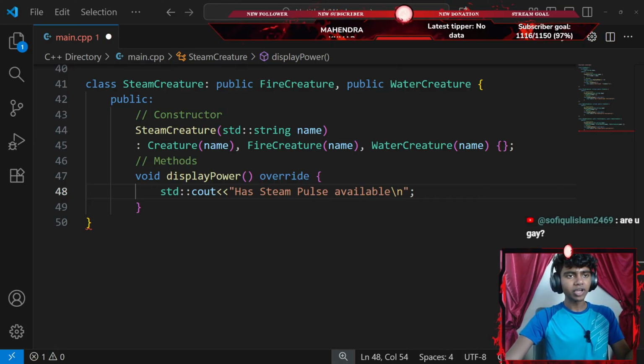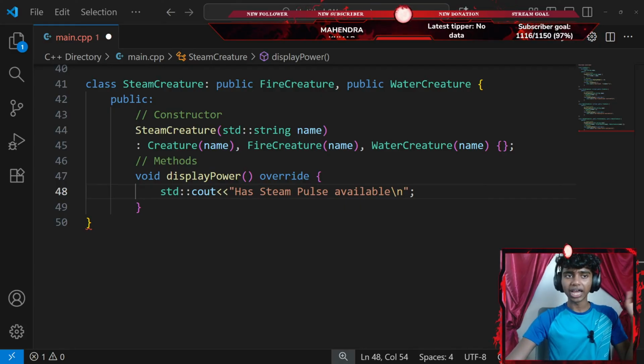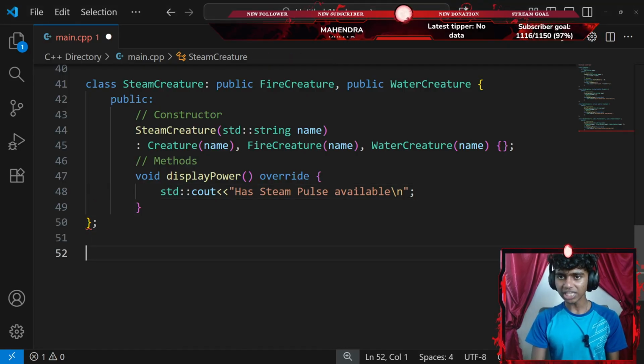Okay, that said, let's read the next instruction now. Let's scroll all the way up to the instructional questions. Okay, there we go. It says to create a hybrid class called Steam Creature. I did that. It has a display power method. I did that. I even overrode it, and now I gotta end my class with a semicolon.